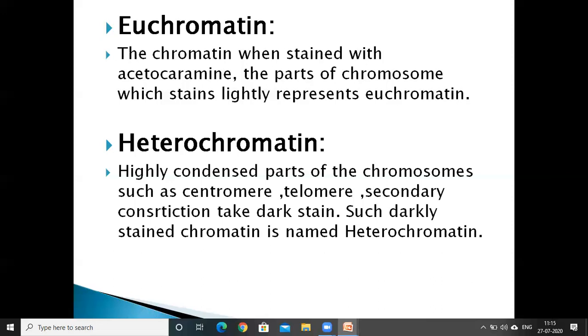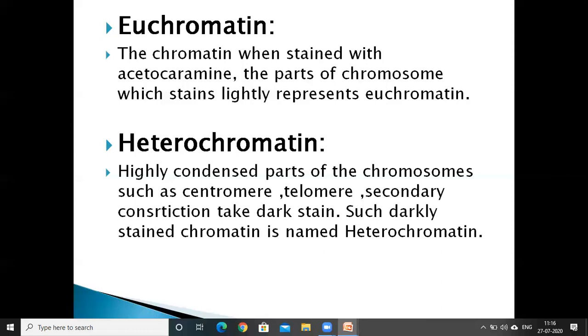The second one is heterochromatin. Heterochromatin is the part of chromatin which is highly condensed, such as the centromere, telomere, and secondary constriction. These parts take dark stain. Such darkly stained chromatin is named heterochromatin.